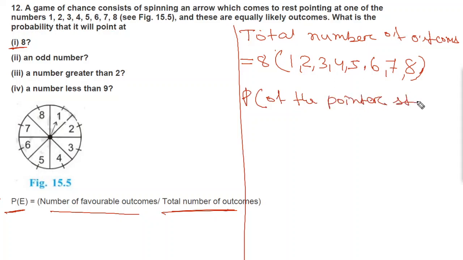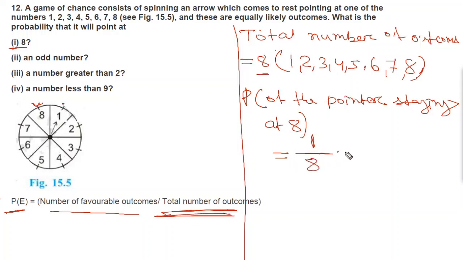Now the probability of the pointer staying at 8 will be equal to, 8 means how many favorable outcomes here? Only one favorable outcome, only this place. So 1 divided by total number of outcomes. Total number of outcomes here is 8. So 1 by 8, which will be equal to 0.125. So this is the probability. Now we'll move to part 2.